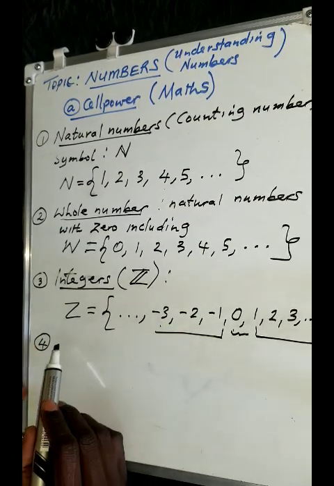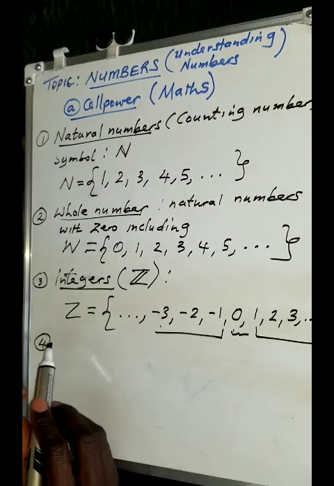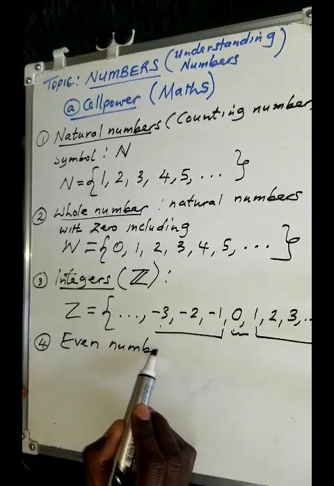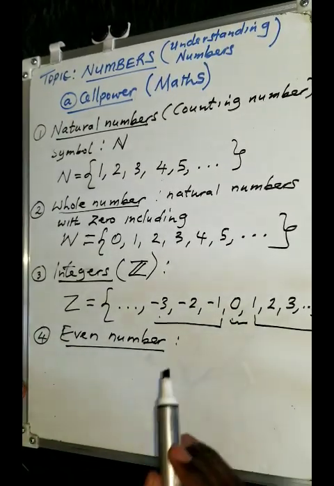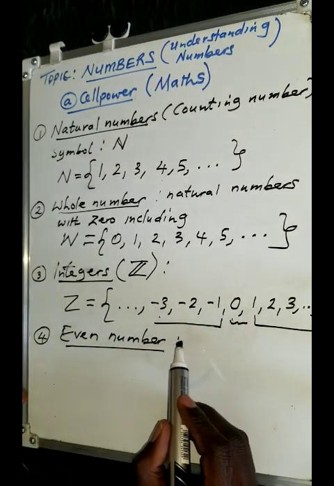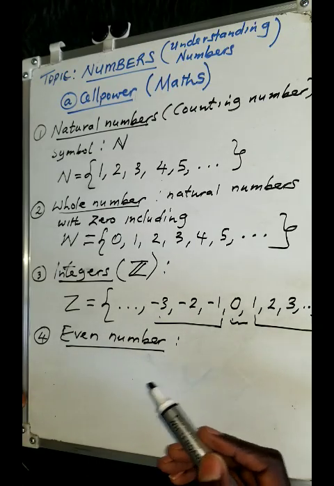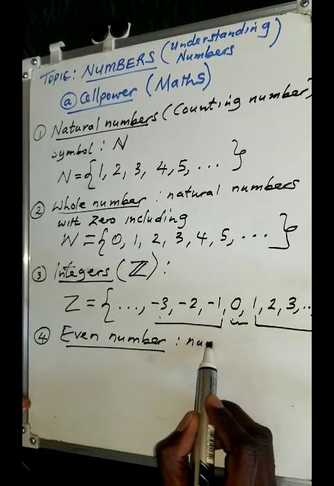The other type of numbers that you need to come across are even numbers. What exactly are even numbers? When we talk about even numbers, these are numbers that are divisible by 2. In other words, 2 can go into them.